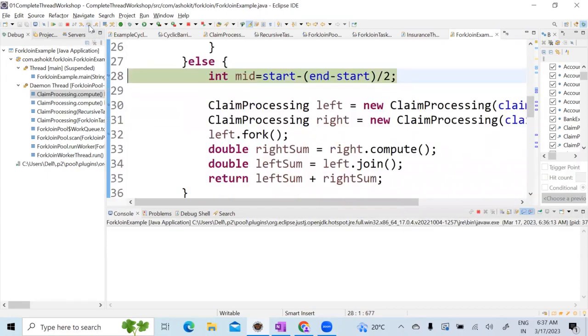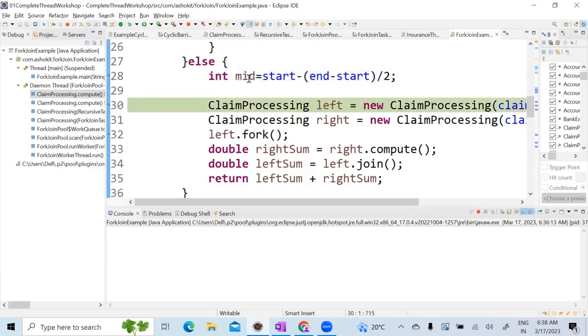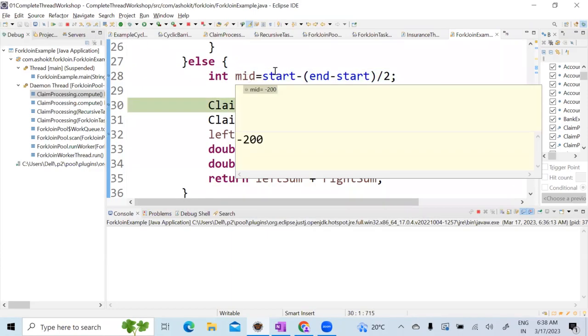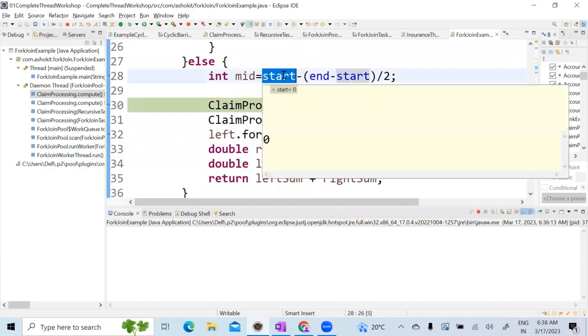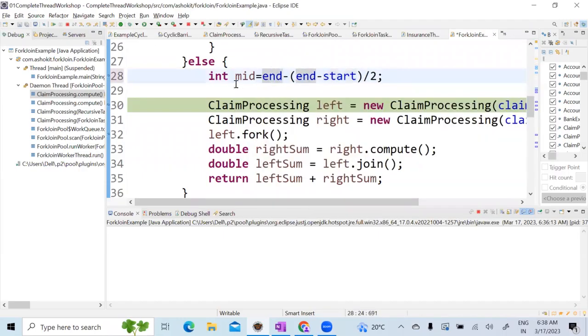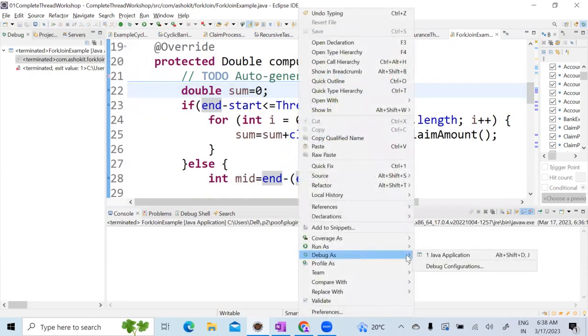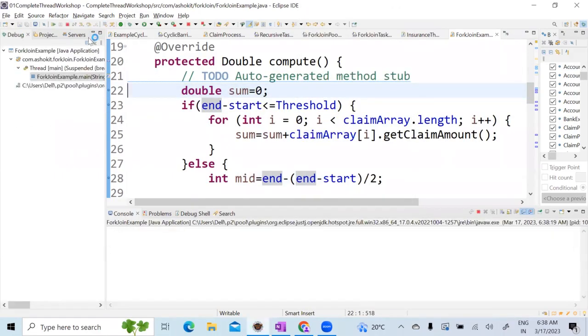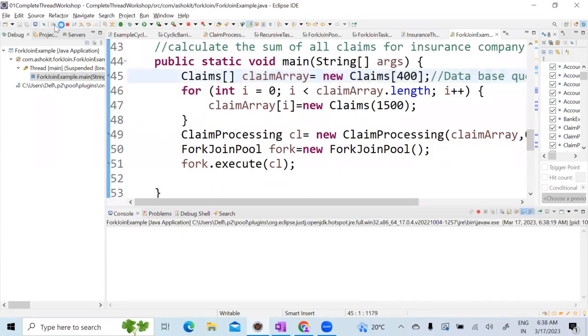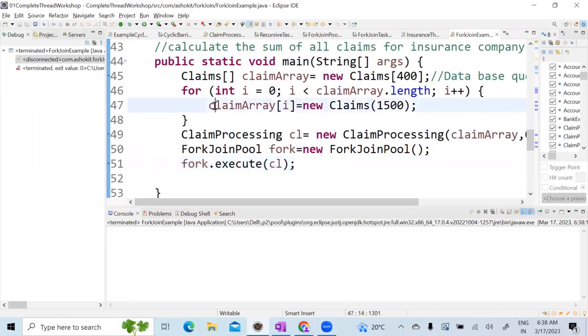Now, generally, if I have to do a thread pool, then it is my responsibility to do it. But here, in order to make it mid, see what the mid is. 200. So I think I need to keep end minus start. Okay, let me restart the program. So that execute method will create one thread. Fork join pool execute.